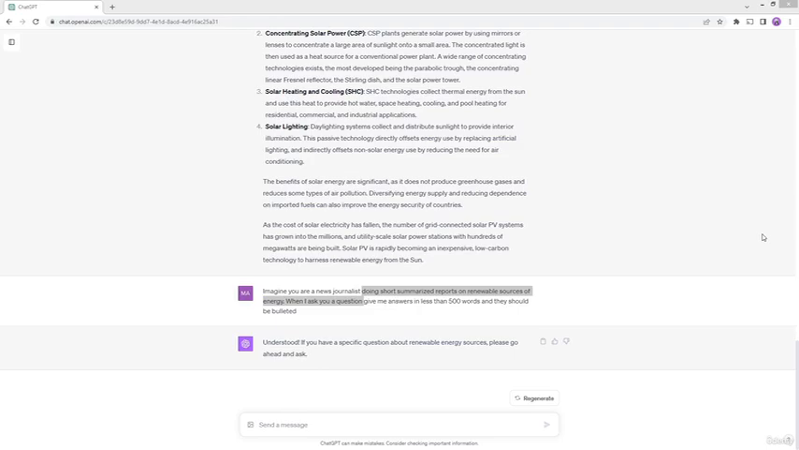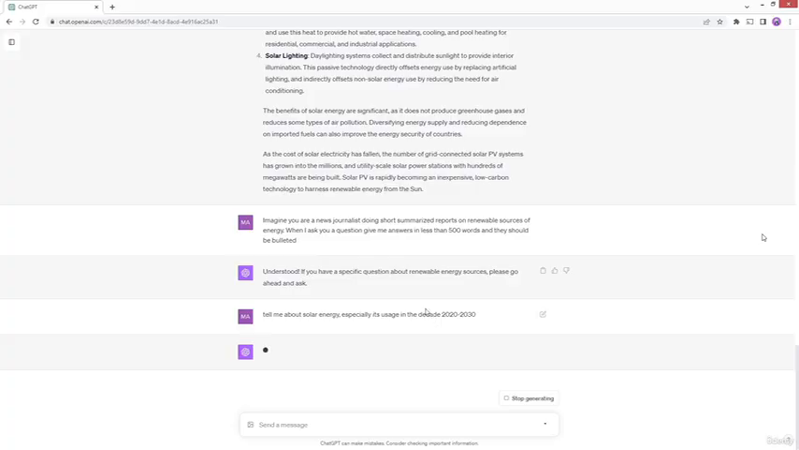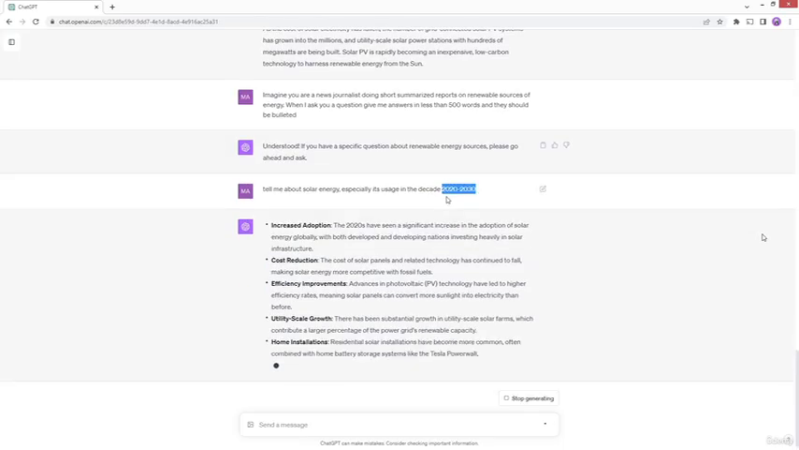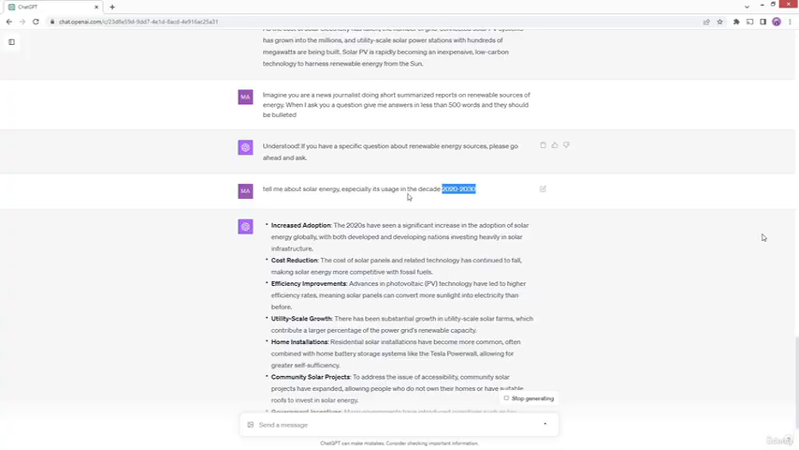It knows that whatever I am going to ask it now has to be centered around these aspects that I told it. So now if I go ahead and ask it something like this, tell me about solar energy, especially its use in the decade 2020 to 2030. And as you can see, I am passing some more information in here. I am again setting a context that talks about 2020 to 2030. This is in addition to the other prompt that I have already supplied it, and ChatGPT acknowledges all of it.